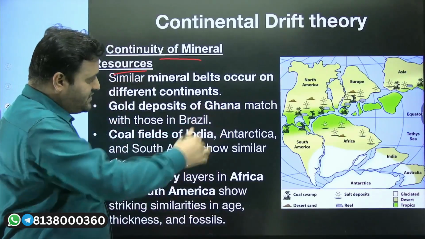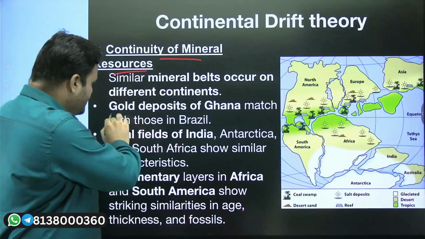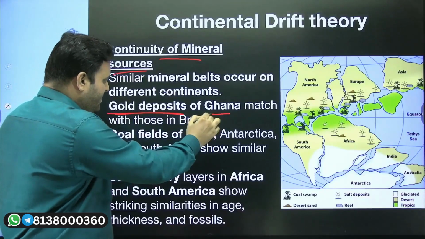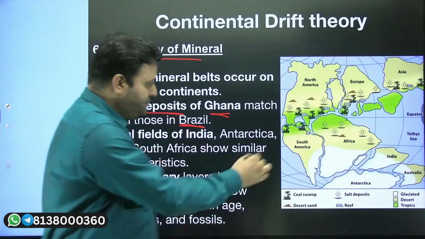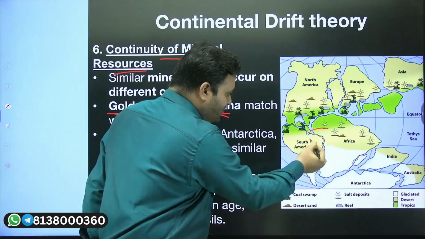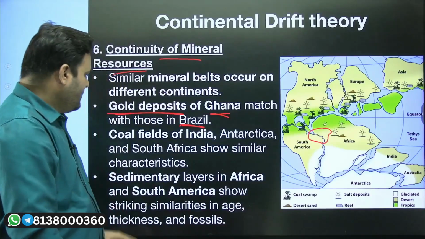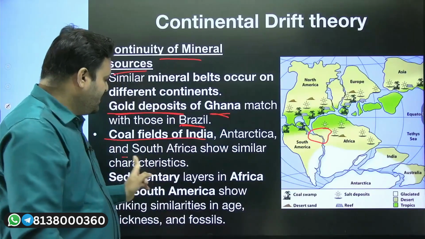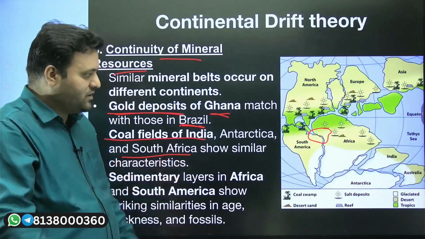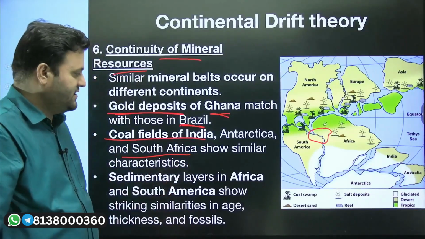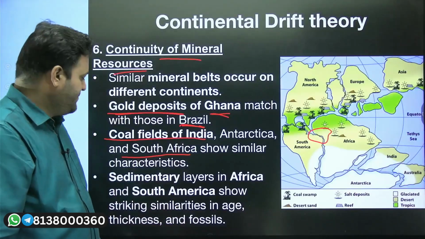So we have a similar deposition, a gold deposition specifically in Ghana, and that gold deposition matches with Brazil. So that means what? That yes, these two parts were actually connected. Coal fields in India, Antarctica and South Africa have been found. That means these land masses were together, connected. Even in Australia, you can say.